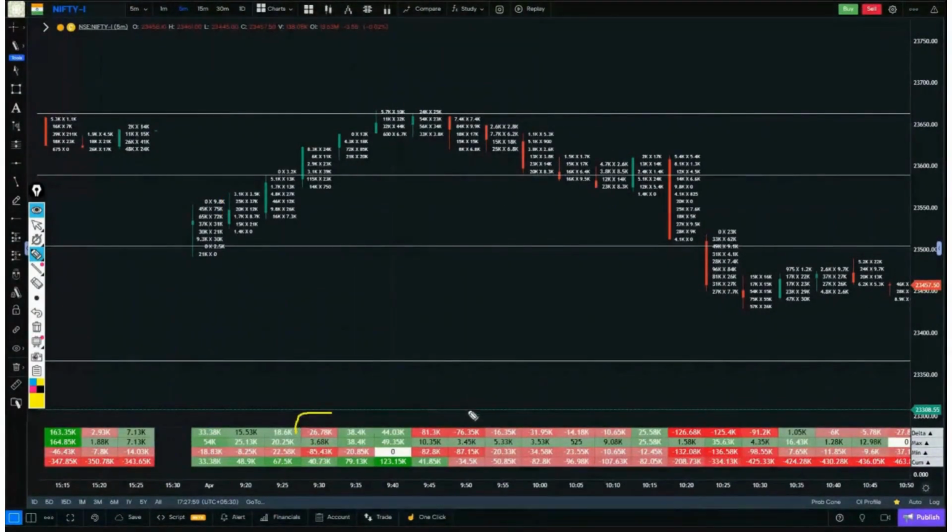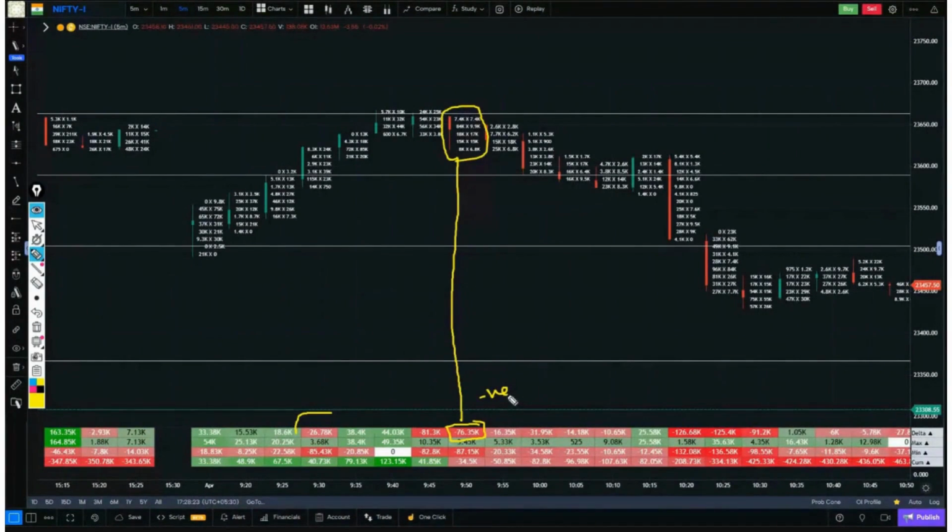Now this is one candle. Let's take this other candle. What is the delta of this candle? 76,000. There is a negative sign in front of the value and it is in the red box. This means it is a negative delta. Negative delta always denotes sellers, simply put.